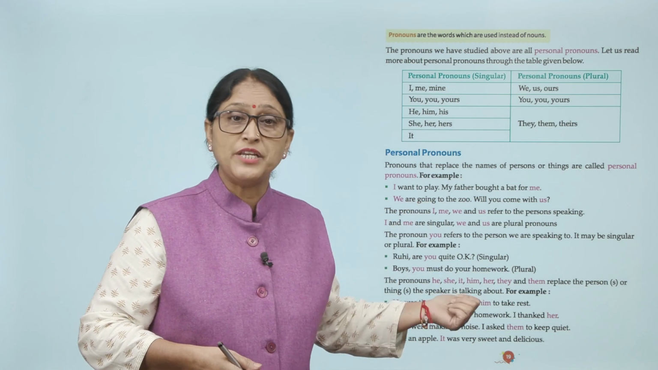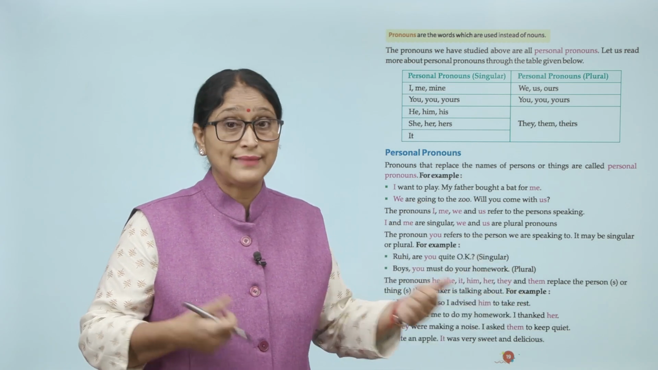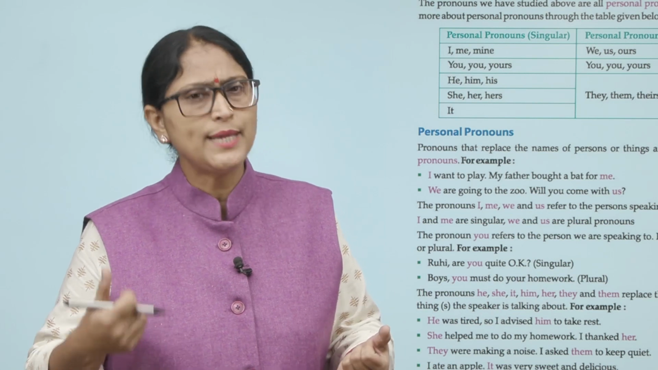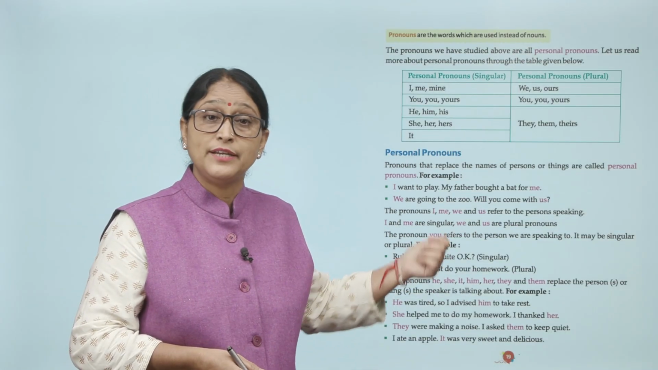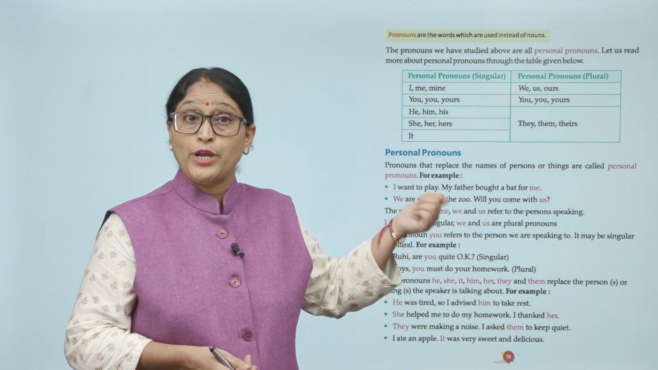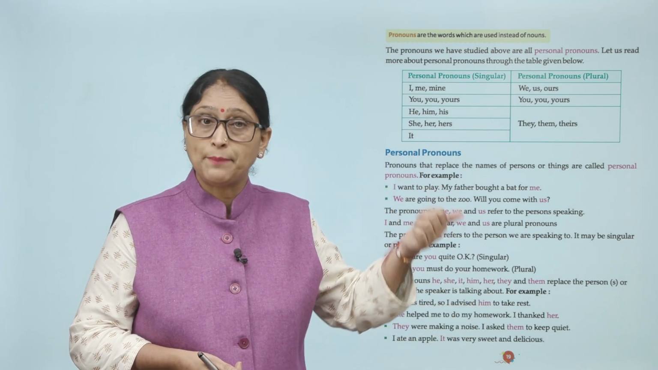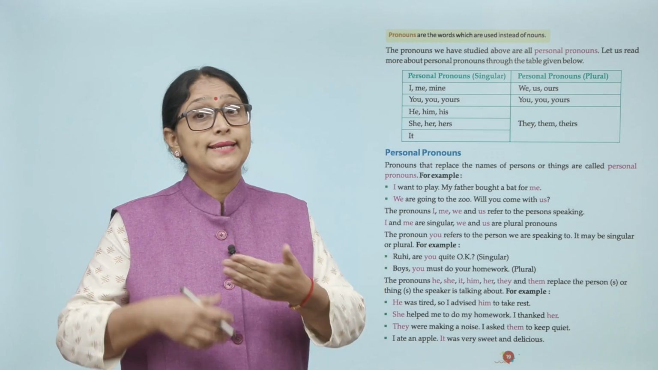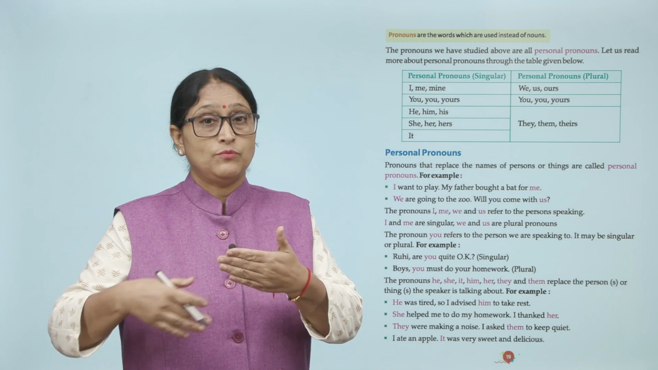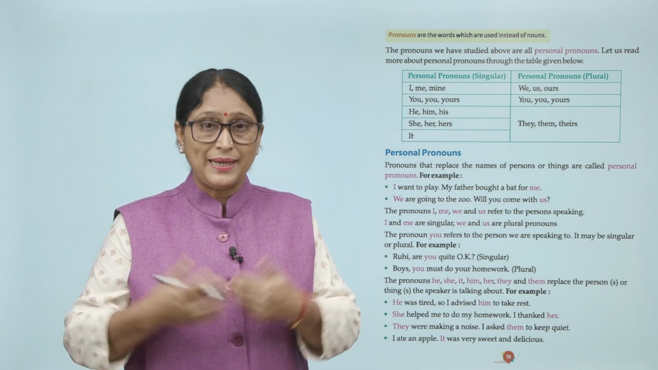She helped me to do my homework. I thanked her. They were making a noise. I asked them to keep quiet. I ate an apple. It was very sweet and delicious. जो प्रोनाउन he, she, it, him, her, they हैं ये किसको रिप्लेस करते हैं? पर्सन्स को, थिंग्स को, ठीक है, और स्पीकर को जिससे हम बात कर रहे हैं.